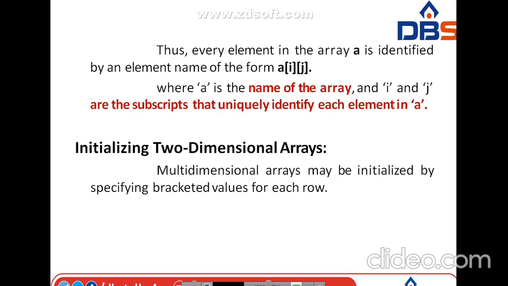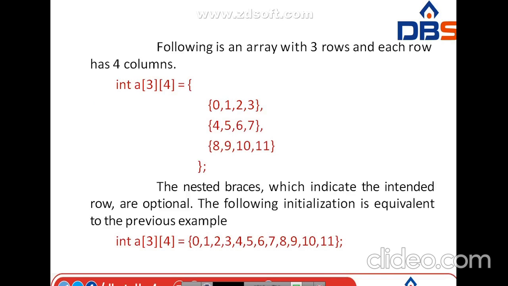How are we going to initialize a two-dimensional array? Multi-dimensional arrays may be initialized by specifying bracketed values for each row, okay. Here is the example for initialization of a two-dimensional array. For example, int A of 3, 4. Here 3 means rows, 4 means columns. How many elements are we going to initialize? 3 into 4, totally 12 values, okay.